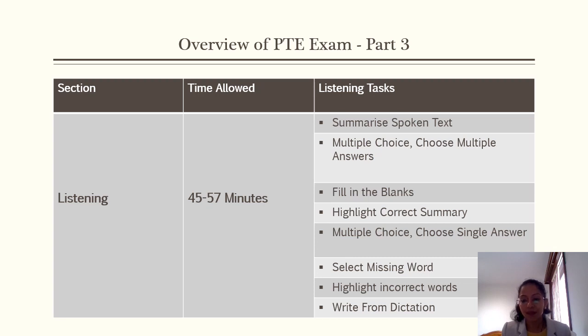In highlight correct summary, there are 3 or 4 summaries on the computer screen, and the speaker will talk about something regarding that summary. You need to figure out which is the perfect summary that summarizes the talk, select the summary and click on next. After that, you will receive multiple choice, choose single answer. Just listen to the audio, read the options, select the appropriate option for that question and click on next.